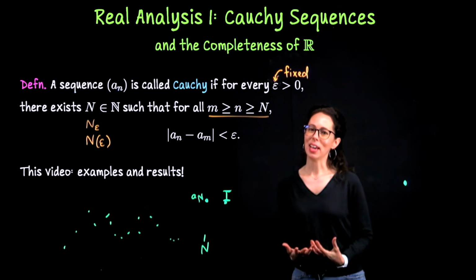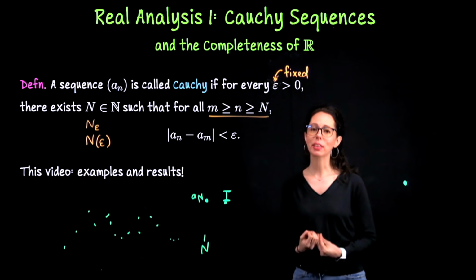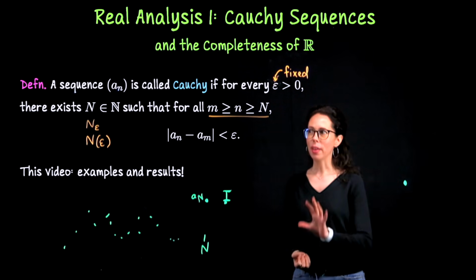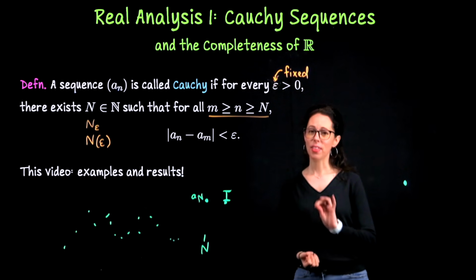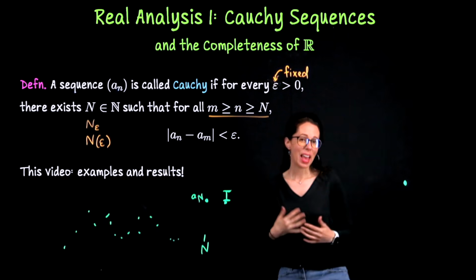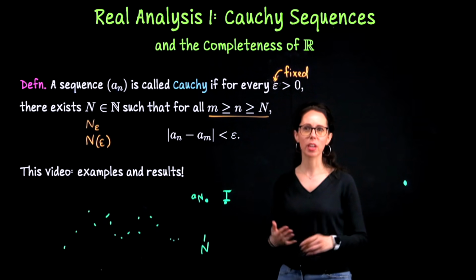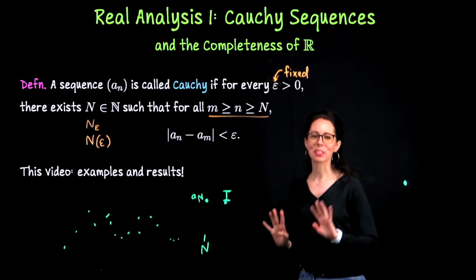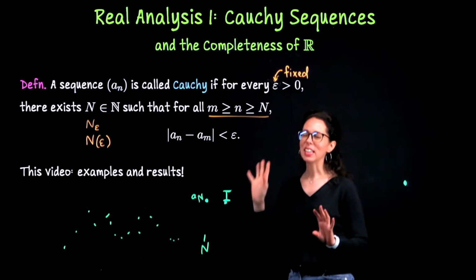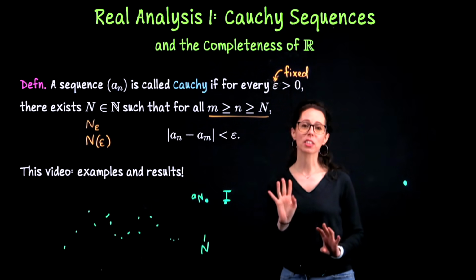This is phrased almost exactly the same way, but we do not have a limit in this statement. Nothing about this definition, the way that it's stated, insists that the sequence has a limit, and it may not. That might surprise you, but we will talk about that more in the next video when we come back to this idea of completeness. So I'll just say it there, that this is not exactly the same definition as convergent.